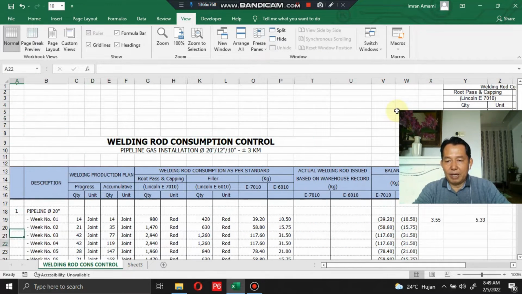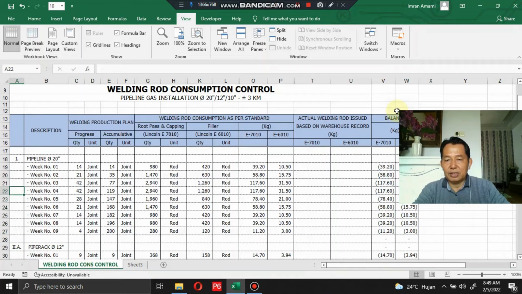Back to the welding rod consumption control. This is the welding rod consumption as per standard: the total welding rod production plan multiplied by the standard in the table I mentioned before.